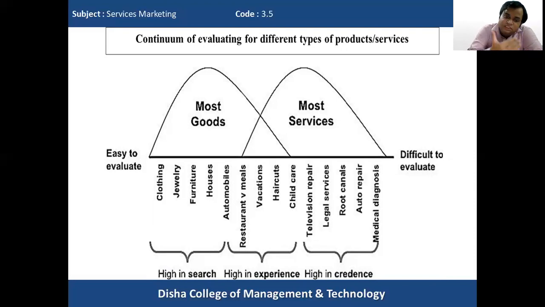When it comes to clothing, jewelry, furniture, and houses, these are mostly goods. And these are high in search attributes. Before buying a particular clothing, jewelry, furniture, or house, the consumer can evaluate, before purchase, whether it has particular features and whether it will be able to satisfy the needs of the consumer. All these things can be evaluated before purchase. So these are mostly goods. So this is high in case of goods.